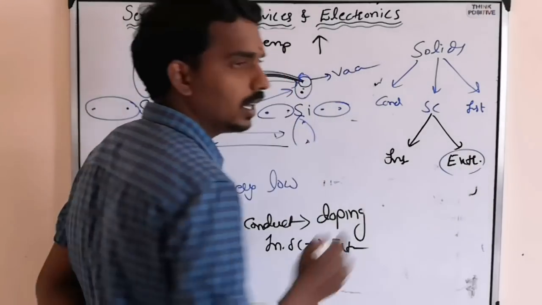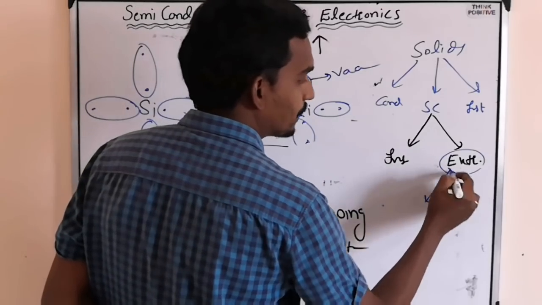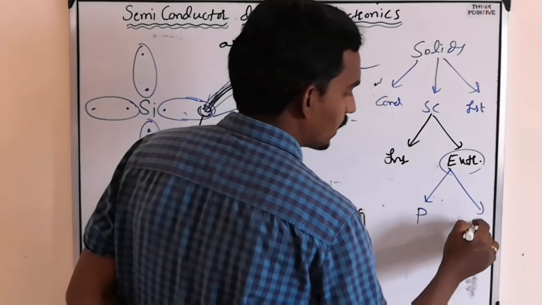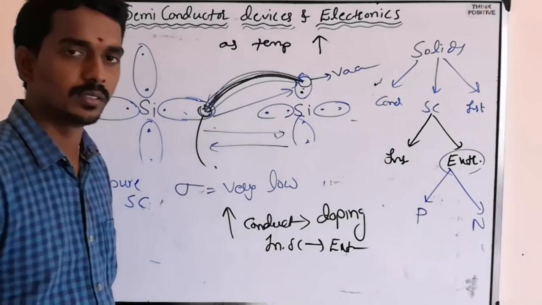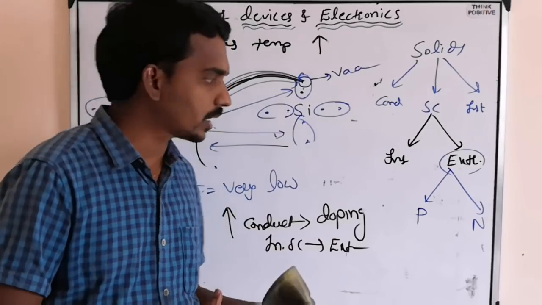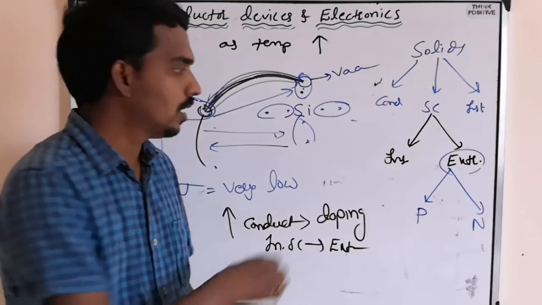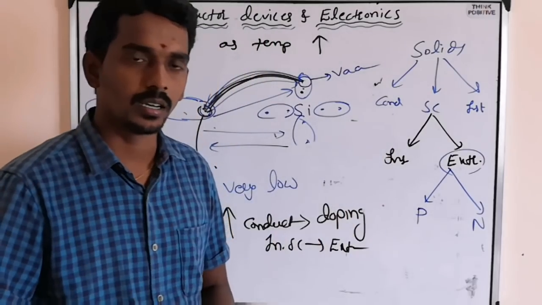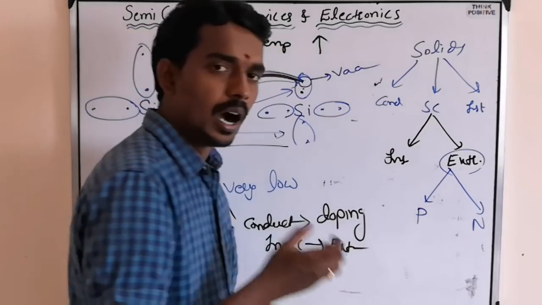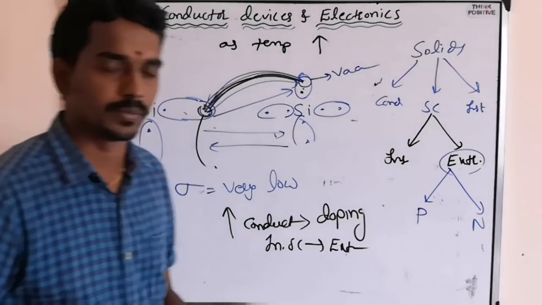Then we get the extrinsic semiconductor, and there are again two types: one is P type, one is N type. So in the coming class, what exactly we need to study is how to get an extrinsic semiconductor from an intrinsic semiconductor, what you will do, and why or how we get two types, P type and N type.